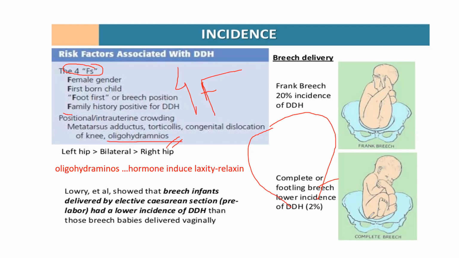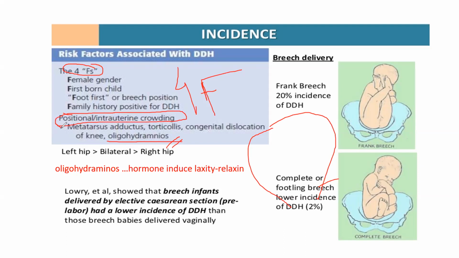Then there is breech, frank breech or foot presentation. There are also other issues associated with intrauterine crowding, like congenital dislocation of the knee. This is a hip dislocation, but the knee can be associated.